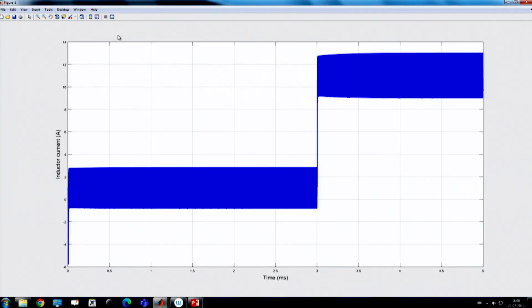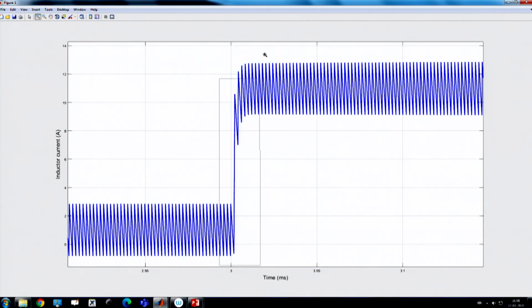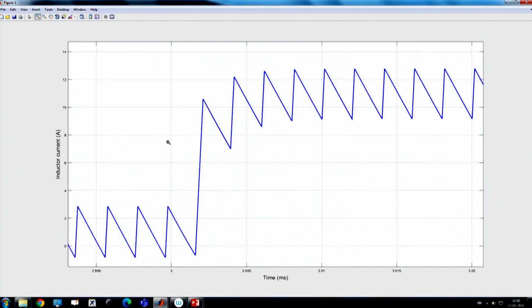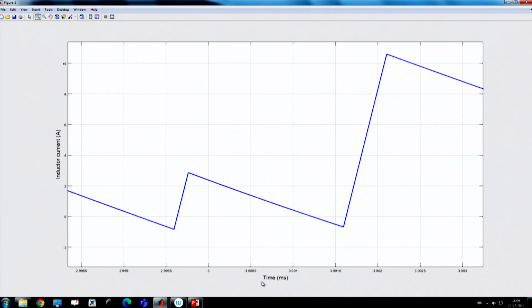And if you check here, it smoothly rises from this to this point, and you can also apply a 20 ampere load step. So, it is not a problem. But an interesting point is that I have applied the load transient at 3 millisecond when the switch was turned off. When the switch is turned off under constant off time, the modulator will not respond to the load transient, because it will remain off throughout this interval when the monoshot timer is activated.